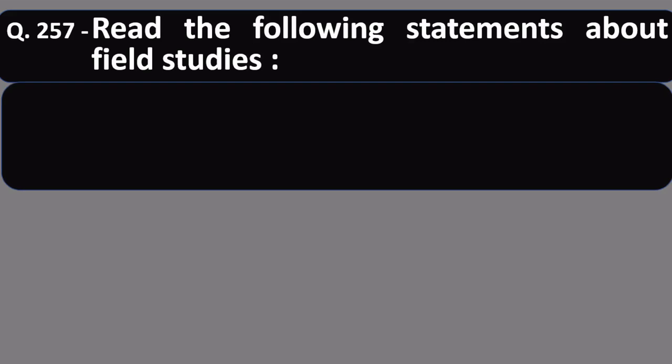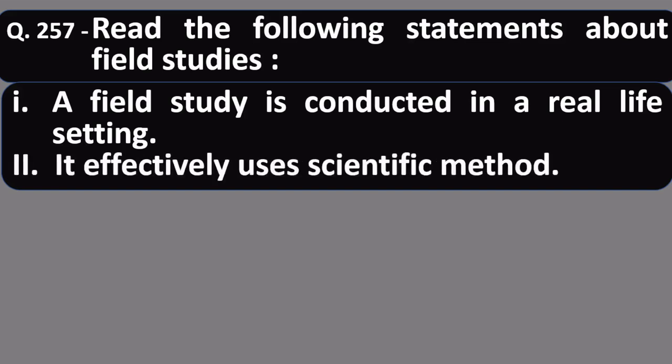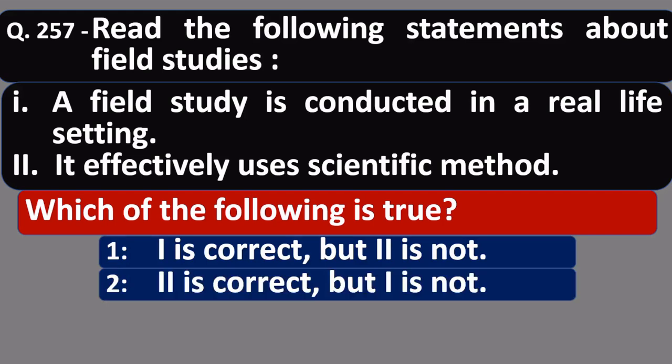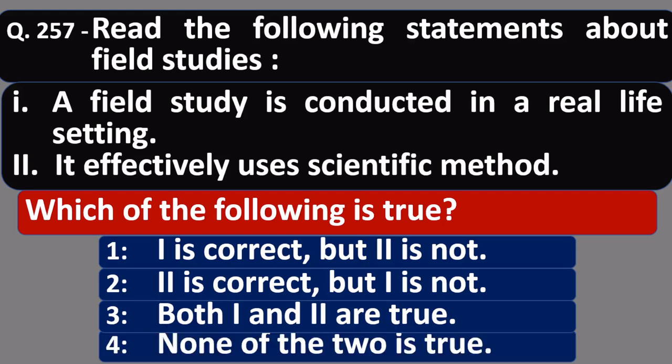Now question number 257. Read the following statements about field studies. Statement number 1. A field study is conducted in a real life setting. Number 2. It effectively uses scientific method. Two statements are given in terms of field study. Which of the following is true? Number 1, 1 is correct but 2 is not. Number 2, 2 is correct but 1 is not. Number 3, both 1 and 2 are true. Number 4, none of the two is true.